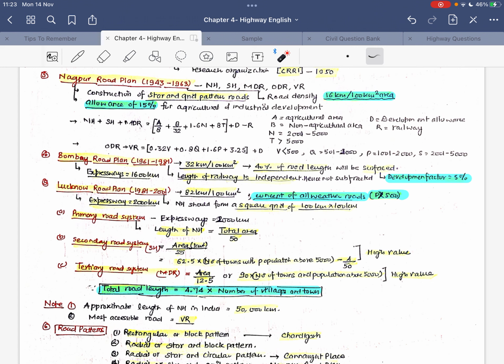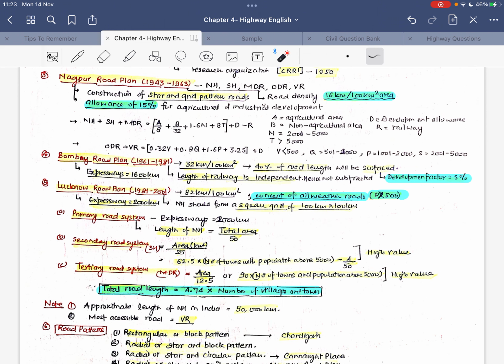And what are A, B, and T? A is the agricultural area, B is the non-agricultural area, N is the number of towns with population 2001 to 5000, T is the number of towns with population above 5000, D is the development allowance. This development allowance is additionally added to this Nagpur road plan, and the railway length is not considered in the Nagpur road plan. Remember, this minus r is there, so railway length is not considered.